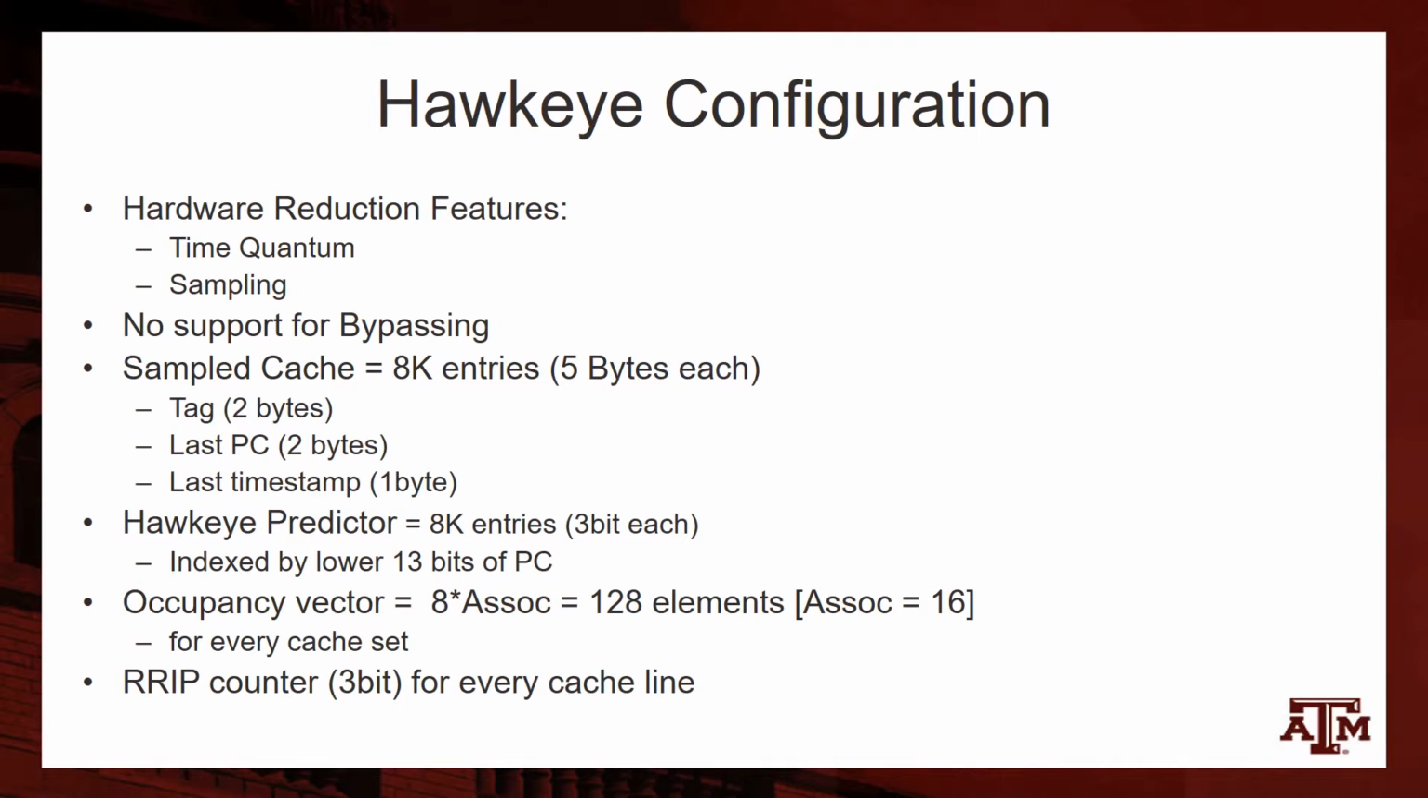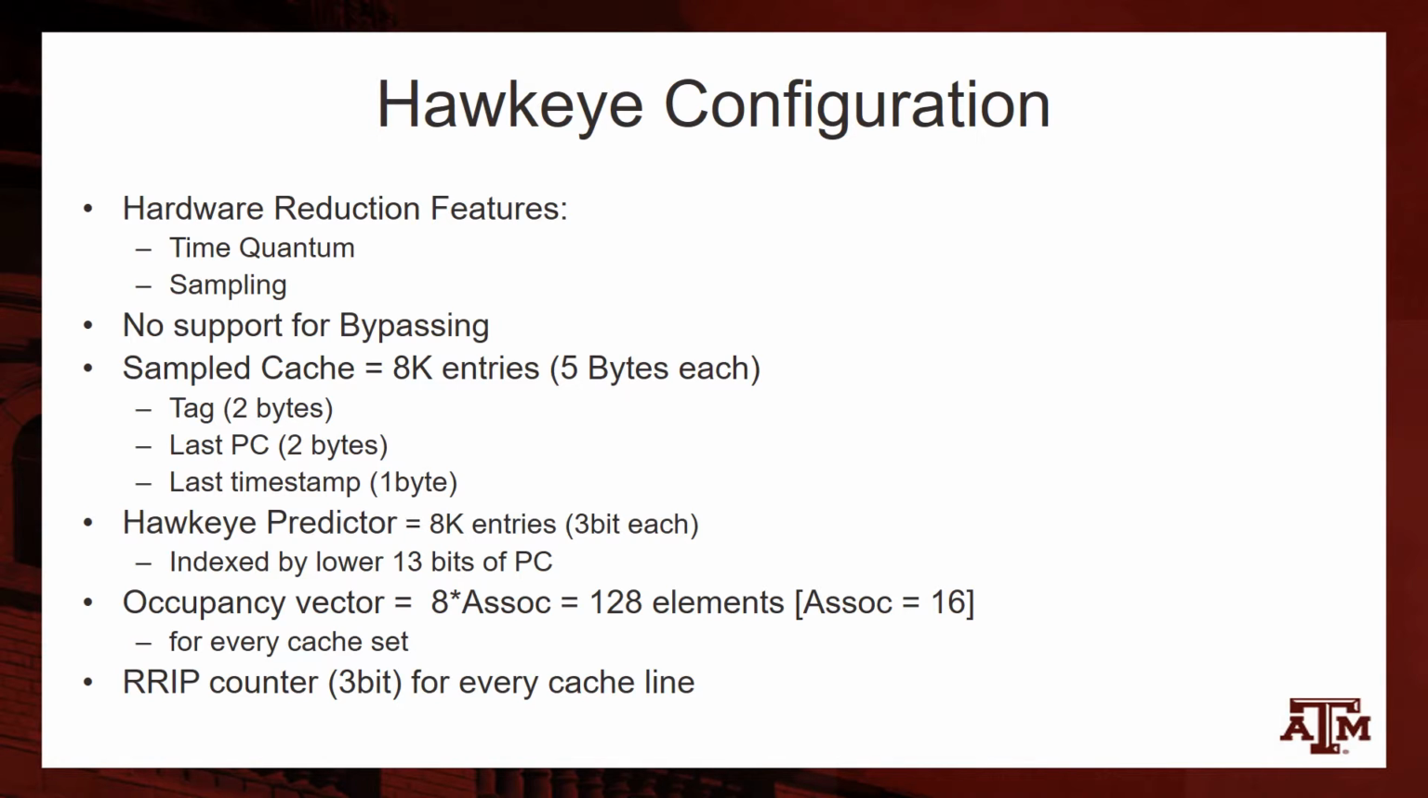Jain and Lin used two critical concepts to reduce the hardware overhead, namely the concept of time quantum and sampling sets. We do not model these concepts in our implementation as they only lead to a slight degradation in performance. Therefore, our analysis serves as an upper bound of Hawkeye's performance. Additionally, we do not support bypassing within the cache.